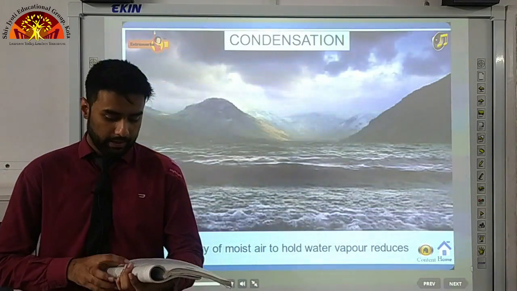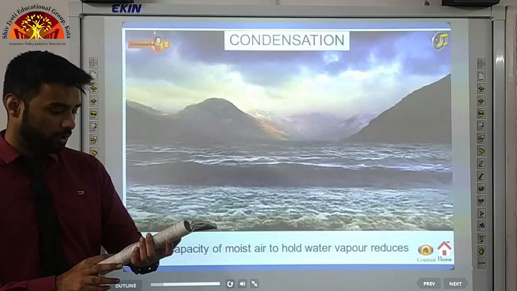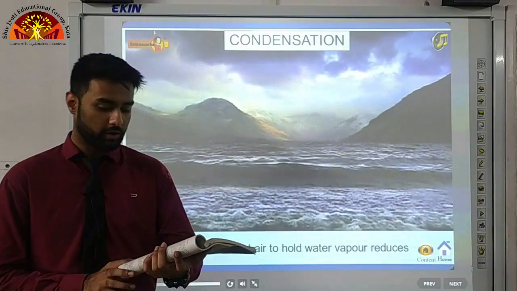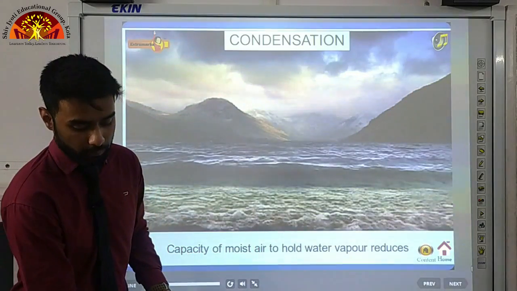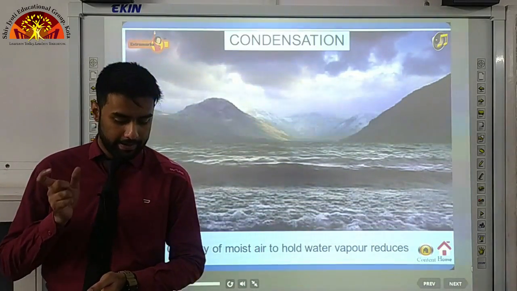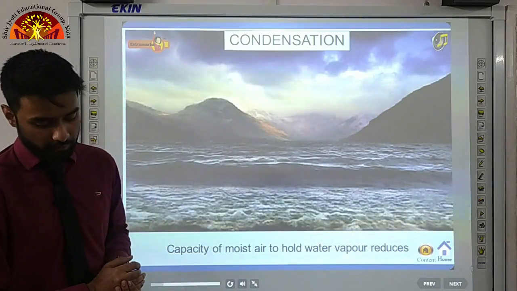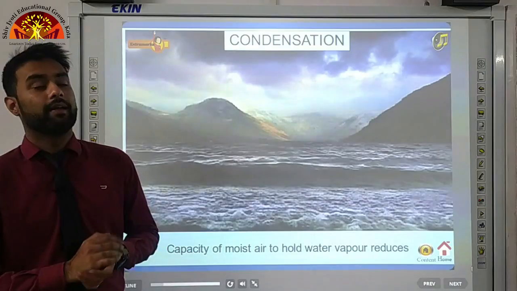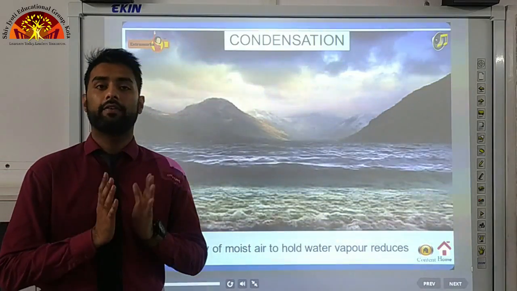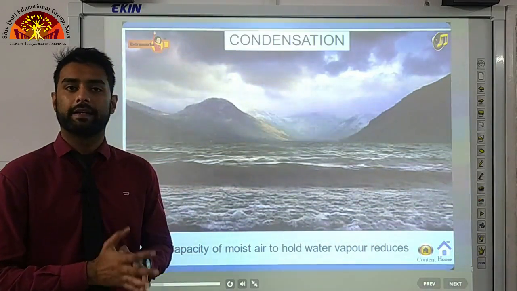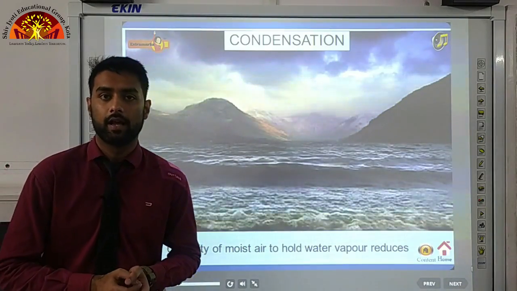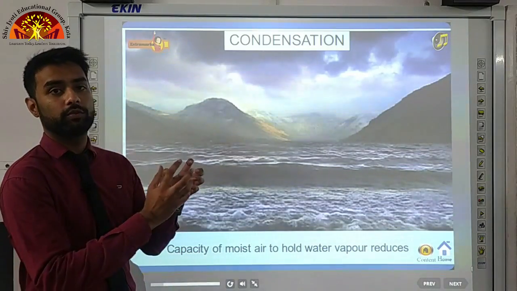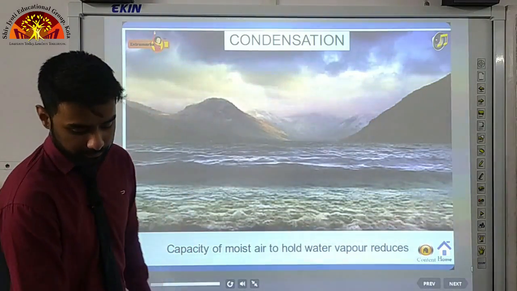In free air, condensation results from cooling around very small particles termed as hygroscopic condensation nuclei. Underline this, hygroscopic condensation nuclei. What hygroscopic condensation nuclei? It is given there. Particles of dust, smoke and salt from the ocean are particularly good nuclei because they absorb water. Now, apart from water vapor, in our atmosphere there are a lot of other things like dust particles, smoke particles and salt particles. What happens is water vapor, when they get cooled down, they stick to those dust particles, okay?